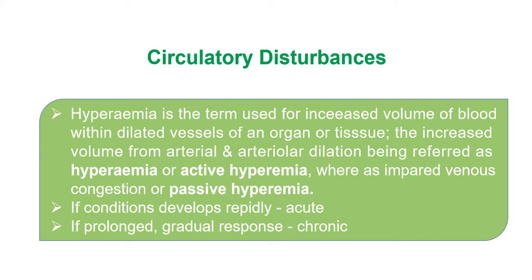Before that, we discussed hyperemia, with the terminology active hyperemia and passive hyperemia. When hyperemia takes place rapidly, we say acute hyperemia, and if it is prolonged or shows a gradual response, we say chronic hyperemia.